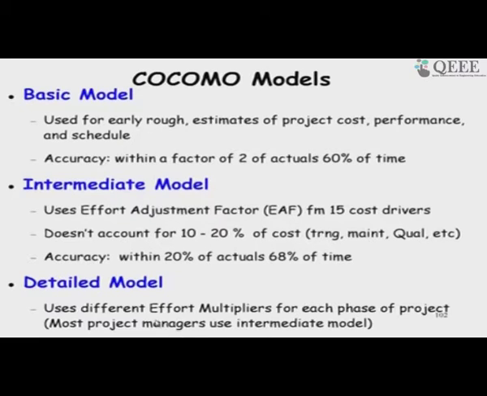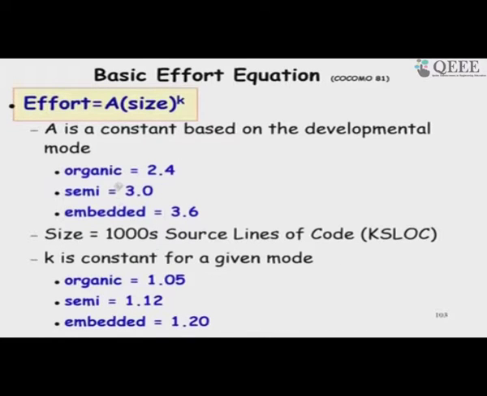variations. And then we have the detailed model, where we make a detailed study of the software, different modules and so on. For each one we compute separately and then come up with the full estimation. So, this is much more complex than the other models, the basic model and intermediate model, and obviously, if used properly, it will give a more accurate result than the intermediate model. And these are the values he proposed.